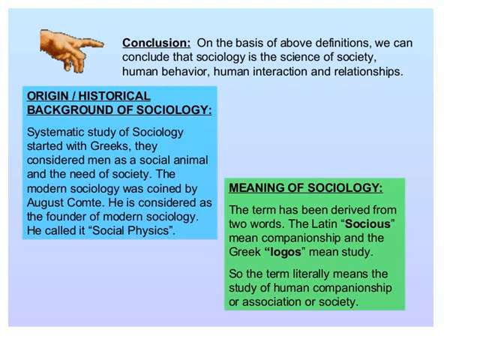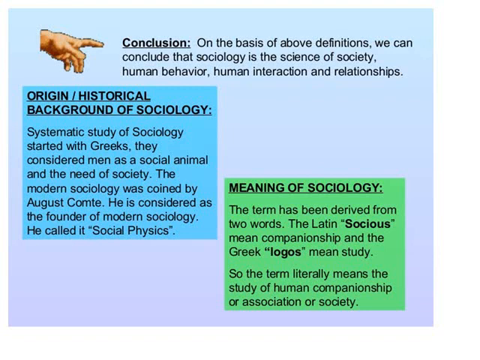Now, origin. So let us study briefly the origin or the historical background of sociology. The systematic study of society started with the Greeks. These were the Greeks who started to systematically study the society. They considered man as a social animal, as we know that man is known as a social animal. So, the need of the society, he needs a society. The modern sociology was coined by Auguste Comte, which I told you earlier. He is considered the founder of modern sociology. He called it social physics. So what did he call it? He called sociology earlier social physics, and he renamed it sociology later.